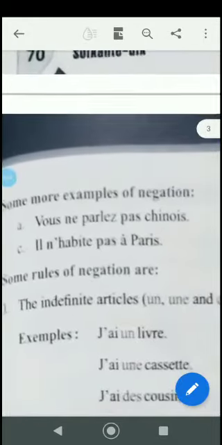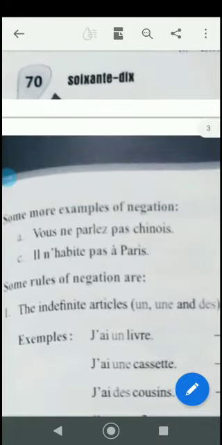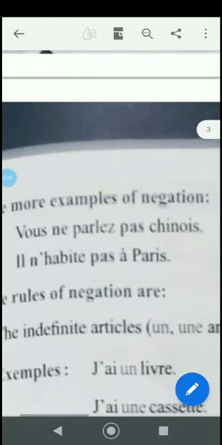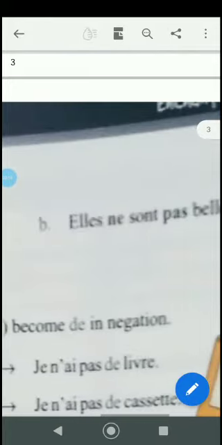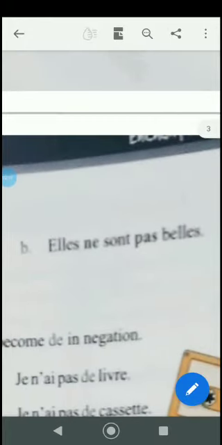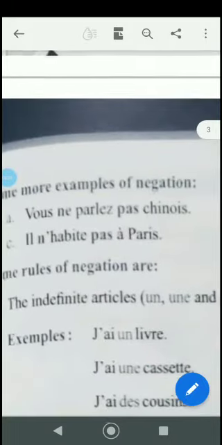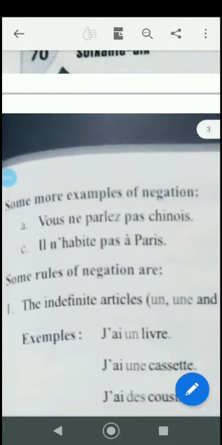Some more examples of negation. Vous ne parlez pas chinois. What is the verb here? Parler. Clear? It has been put between ne and pas. Vous ne parlez pas chinois. You do not speak Chinese. Second is elles ne sont pas belles. They are not beautiful. Il n'habite pas à Paris. The verb here is habite, starting with H. So you have to remember the rule: drop the E of ne and make it an apostrophe. Il n'habite pas à Paris.